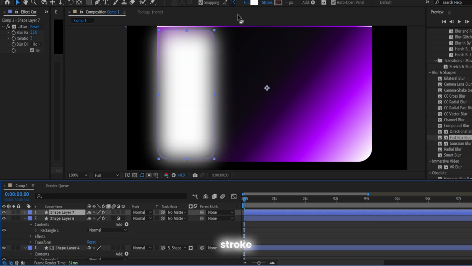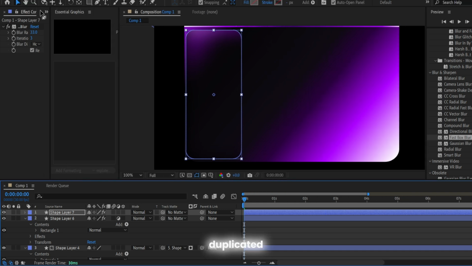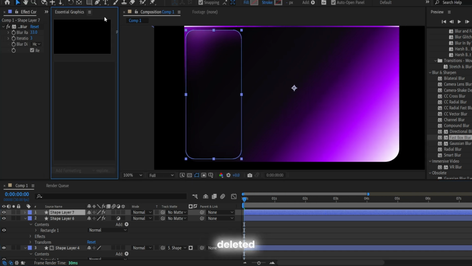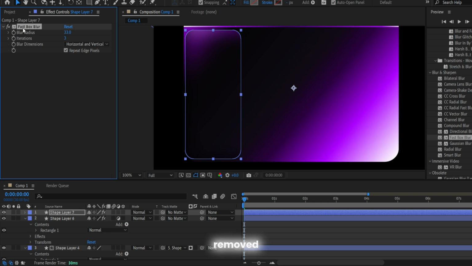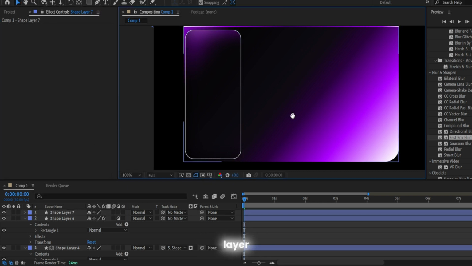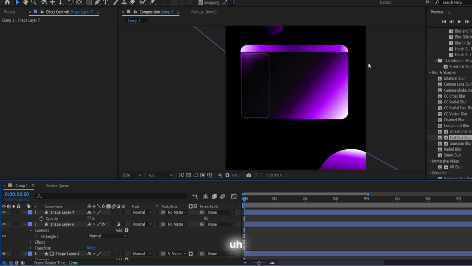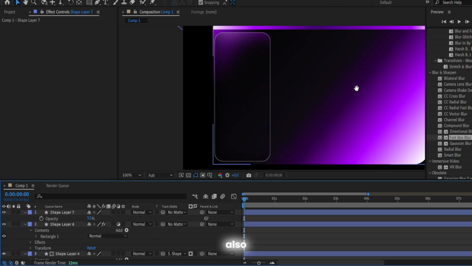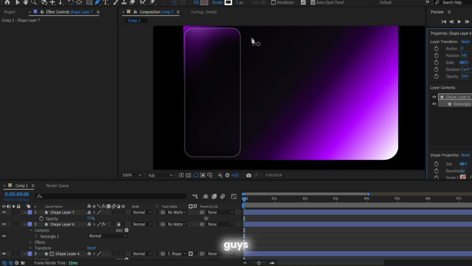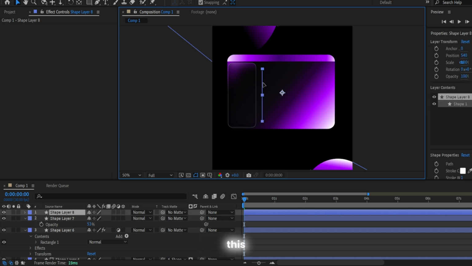I will create the stroke for it. For that I duplicated my mirror, deleted the blur, so I removed the blur and removed the adjustment layer. So I just want to make it above and create the stroke for it. Also nothing too hard. So guys, I just want to make this divided stroke, something like this.